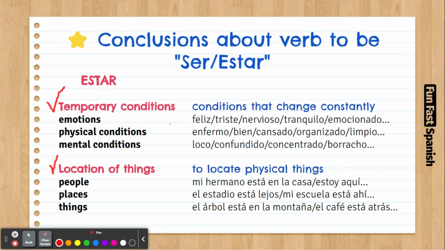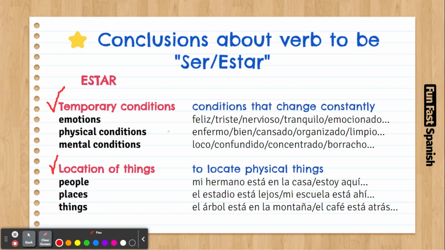It could be days, or even weeks, or months, but it's something that is changing constantly and fluctuates. It doesn't stay in one state and then after some time stay in another state and remain like that. It's normally things that change constantly and fluctuate. They can change and then come back to the original state.